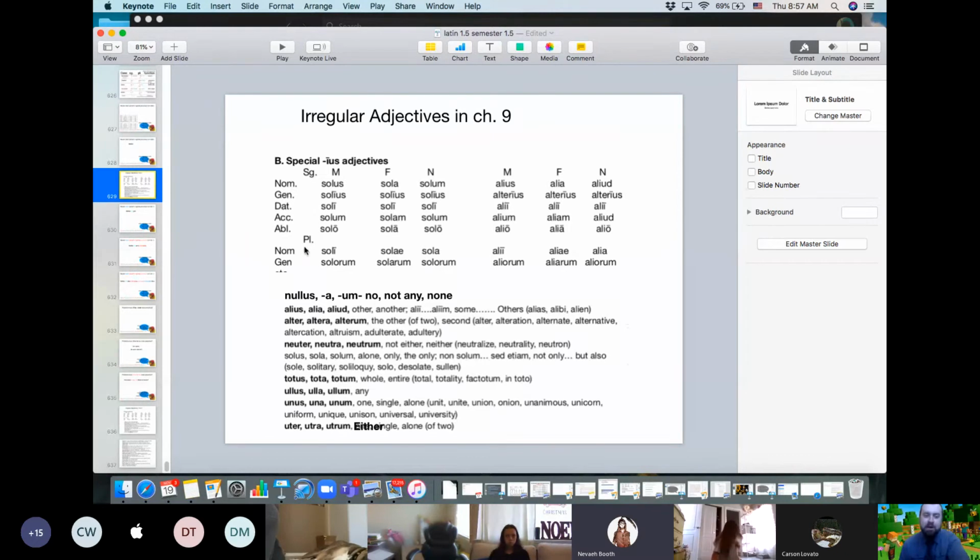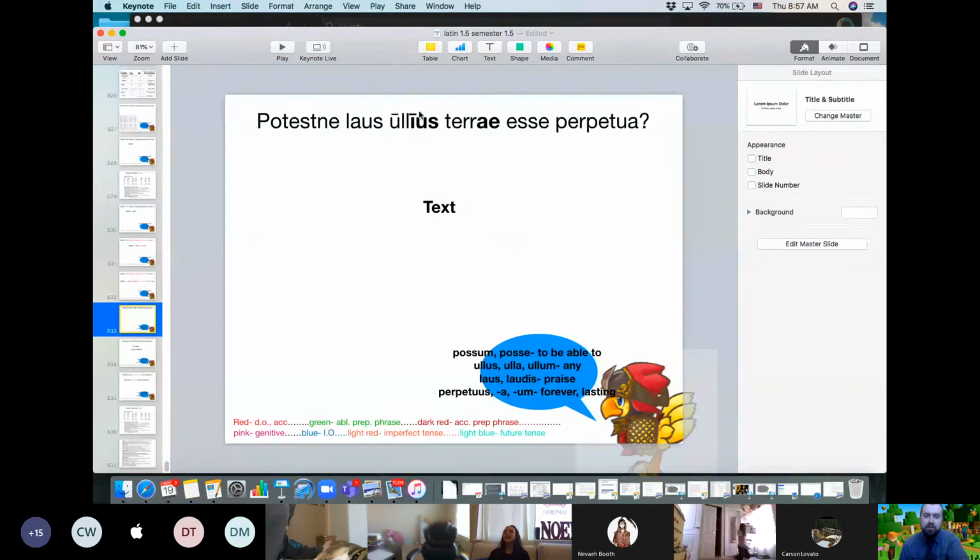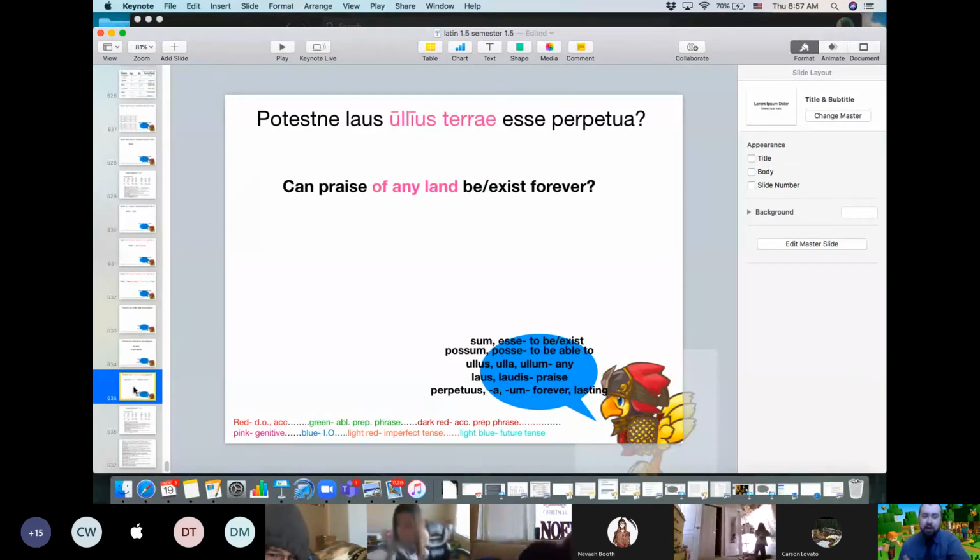So again, that's the other quirk besides weird, boring hic, haec and ille, is that they give us these seven or so adjectives, and they have a weird genitive and dative. But if you can wrap your mind around that, that is the whole chapter. So they are both genitive. So it's like, can the praise of, ullus means any, terra means land, so it's of any land. And then esse just means to be forever, or perpetual, or lasting.